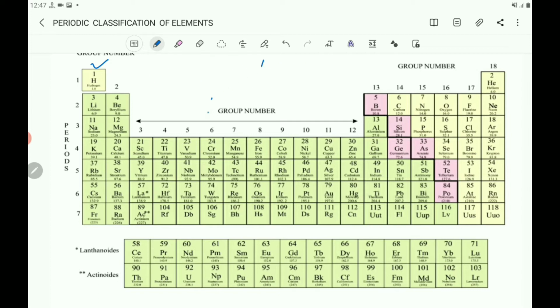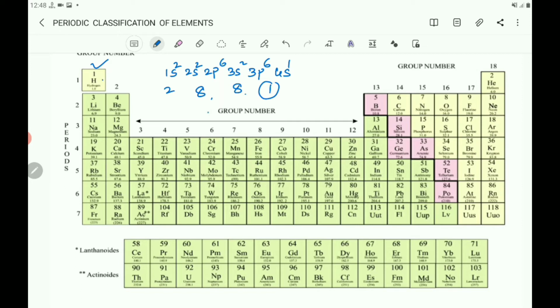Observe potassium. Potassium atomic number is 19, and you can write 1s2, 2s2, 2p6, 3s2, 3p6, 4s1. So here 2, 8, 2 plus 6, 8. Second shell is having 8 electrons. Third shell is having 8 electrons, and the outermost shell is having only 1 electron, that is a valence electron.